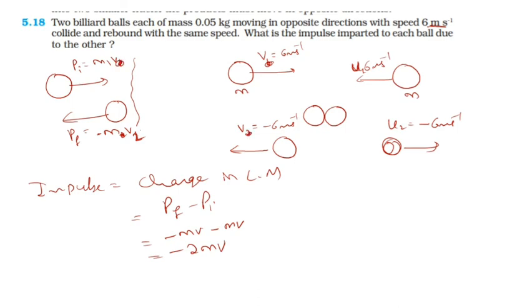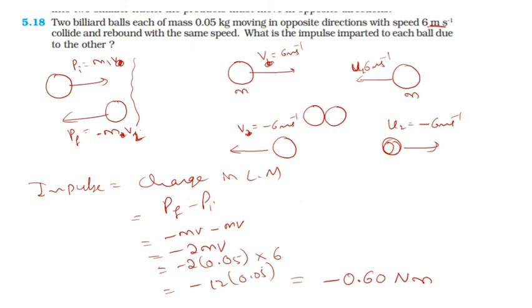Then I can write minus 2 into mass 0.05 into speed 6, so minus 12 into 0.05, which is minus 0.60, and the unit is Newton second.